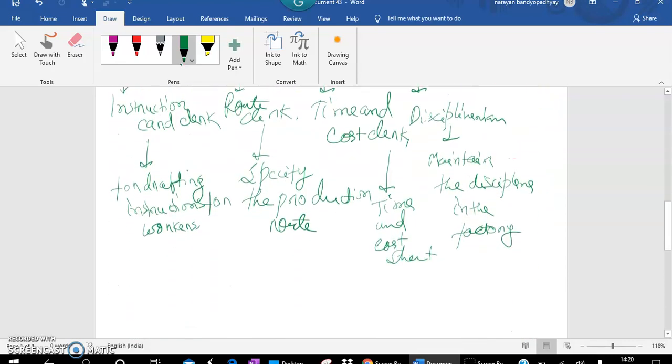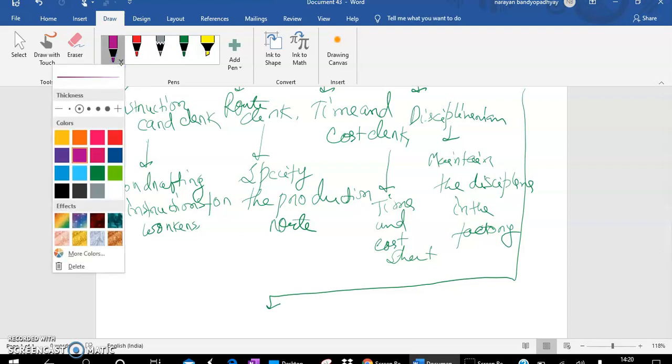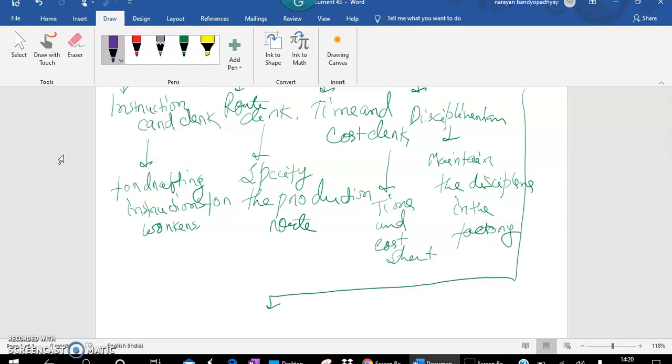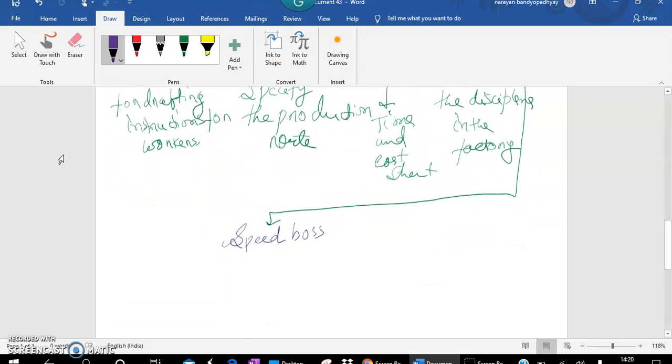So under production in-charge, again I can divide it into 4 parts. Let me change the color of the pen so that you can identify the second part. First one will be speed boss. What will speed boss do?